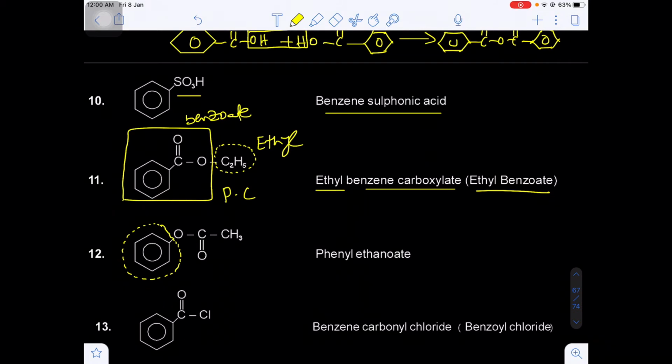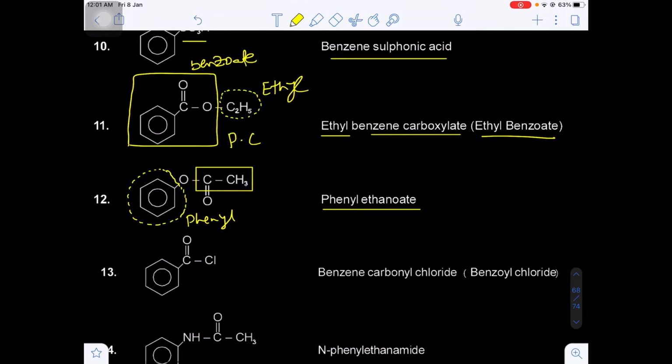Now it is also an ester, but at the oxygen part of the ester will be the alcohol portion. This is the substitution. This substitution is referred to as a phenyl, and this will be the parent chain. Parent chain will be 2 carbons, alkyl alkanoate, phenyl ethanoate. Are you getting my point?